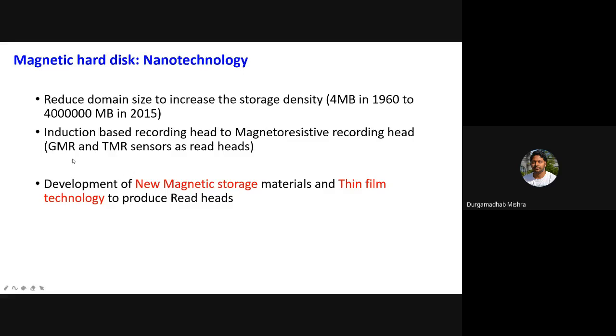So GMR stands for giant magnetoresistance, and TMR is for tunneling magnetoresistance. All these sensors and the storage medium, all the development was due to new magnetic materials as well as a development in thin film technology that led to this increase in storage density.